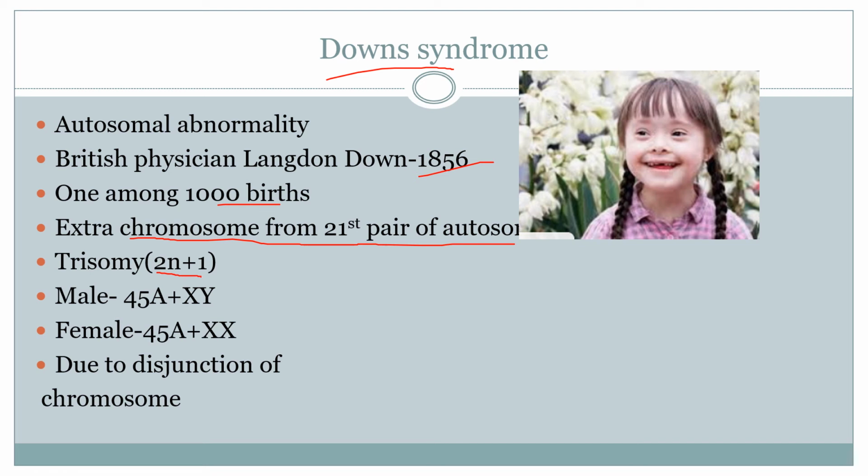As a result, the chromosomal complement in case of male is 45A, A means autosome, plus XY. And the chromosomal complement in case of female is 45A plus XX. It is due to the non-disjunction of the chromosome during the formation of gametes, and this is common in the gametes produced in old females.